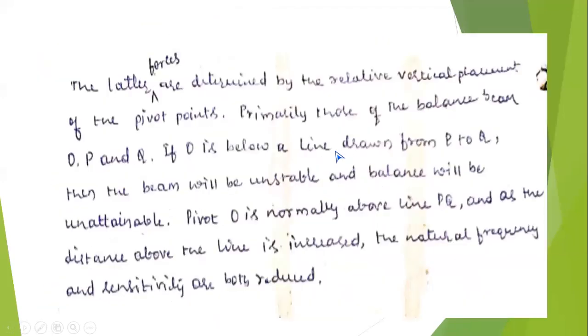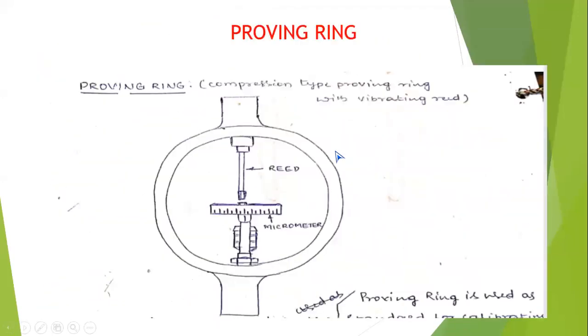Let's come to the next point. Very important. Almost all question papers have a question on the proving ring. All of you have performed experiments using the universal testing machine, that is tension test, compression test, shear test, like that. We have conducted many tests on the universal testing machine.